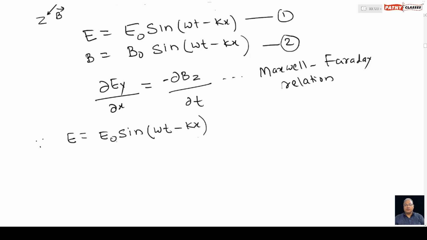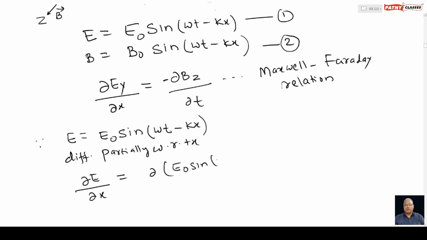So we have E equals E naught sine omega t minus kx. Now differentiating partially with respect to x. So dou E by dou x equals partial differentiation of E naught sine omega t minus kx with respect to x.